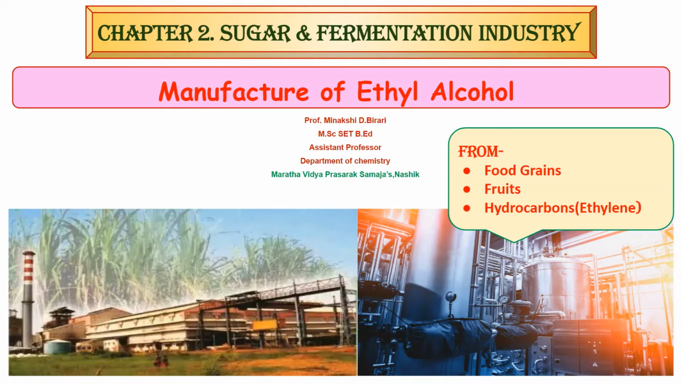From the last few lectures, we were discussing the second unit, that is sugar and fermentation industry. In the previous lecture, we studied the manufacture of industrial alcohol from molasses. Now, in today's lecture, we will study the manufacture of industrial alcohol from food grains, fruits and hydrocarbons.